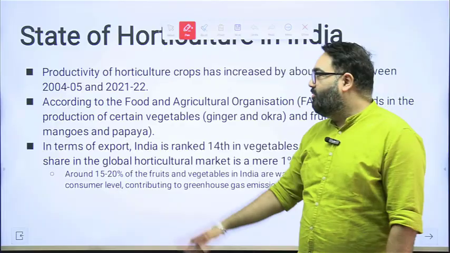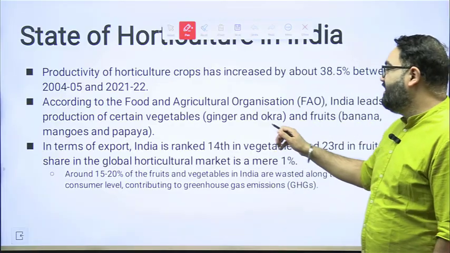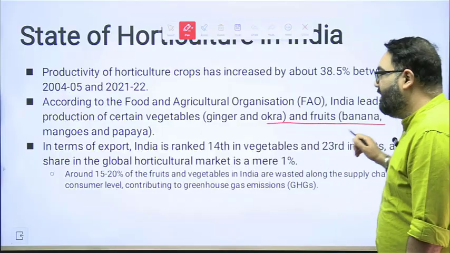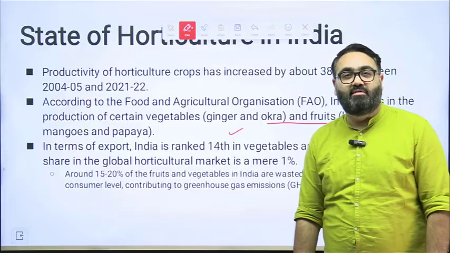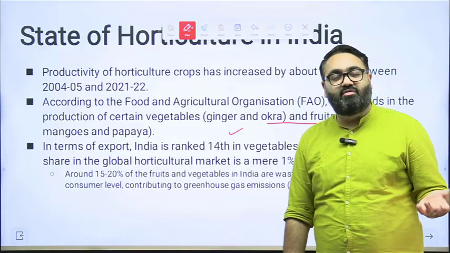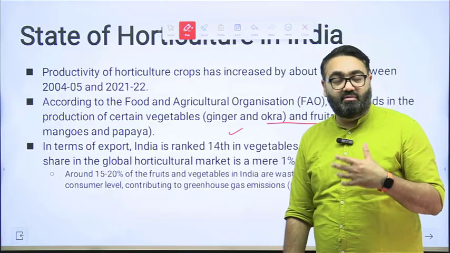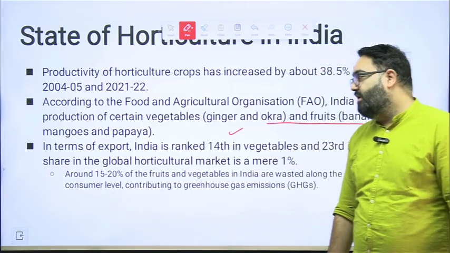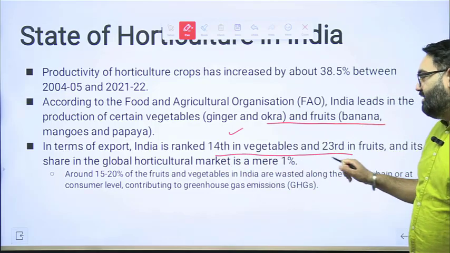If you look at the report of the Food and Agriculture Organization, FAO, India leads in production of certain vegetables and fruits like ginger, okra, banana, mangoes, papaya, and all these are in huge demand around the entire world. I already gave you the example of Alfonso mangoes from India. Many other fruits from India go to many other parts of the world. In terms of export, we are 14th in terms of vegetables, 23rd in terms of fruit.